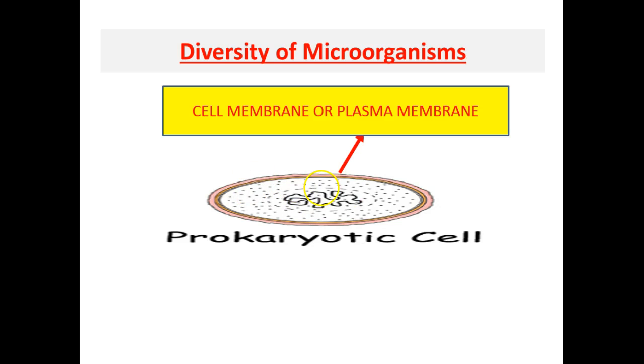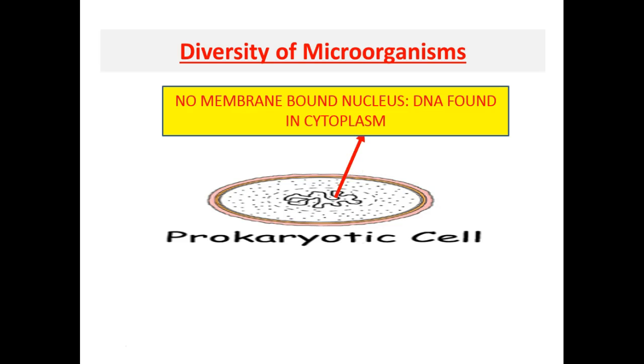On the other hand, the smaller prokaryotic cell also contains a cell membrane or plasma membrane which separates the cell from its environment. The cell membrane contains the cytoplasm. However, as a difference from eukaryotic cells, prokaryotic cells do not have a membrane-bound nucleus. Its DNA is found in a discrete area of the cytoplasm.